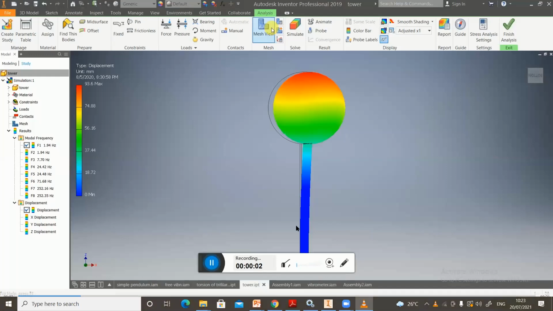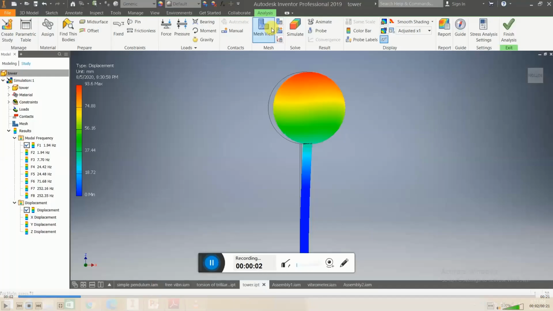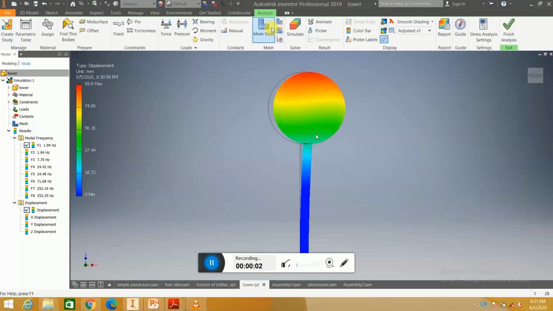So this is the example of the transverse vibration. The given system is a concrete tower, basically a vertical water tank. Such a system is subjected to transverse vibration due to wind force.